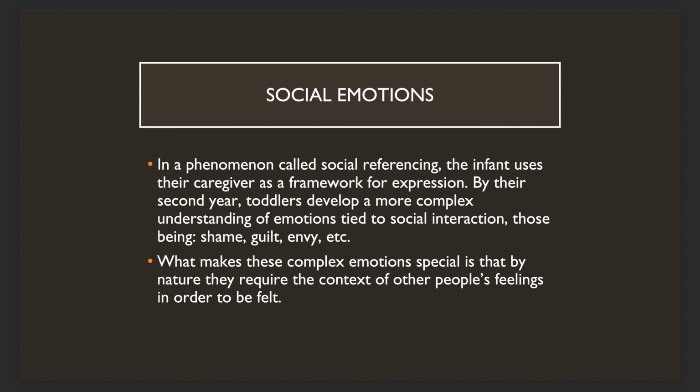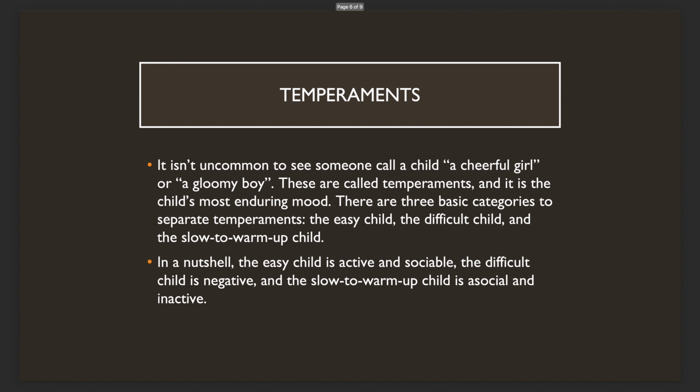In a phenomenon called social referencing, the infant uses their caregiver as a framework for expression. By their second year, toddlers develop a more complex understanding of emotions tied to social interaction, those being shame, guilt, envy, and more. What makes these complex emotions special is that by nature they require the context of other people's feelings in order to be felt.